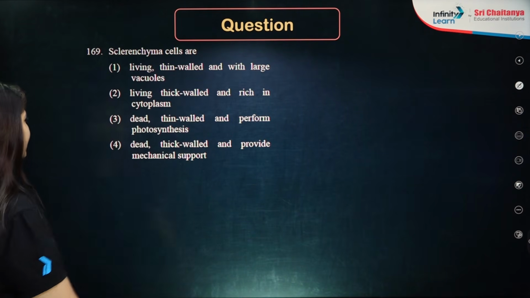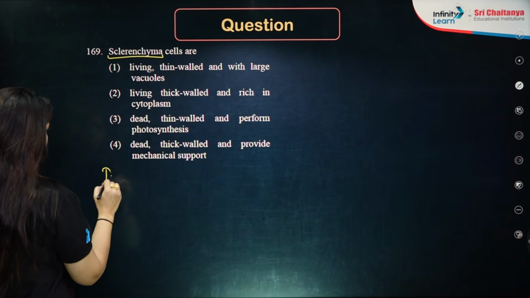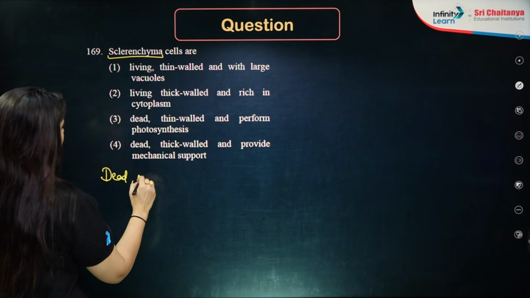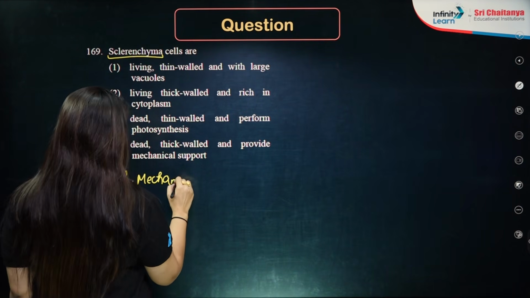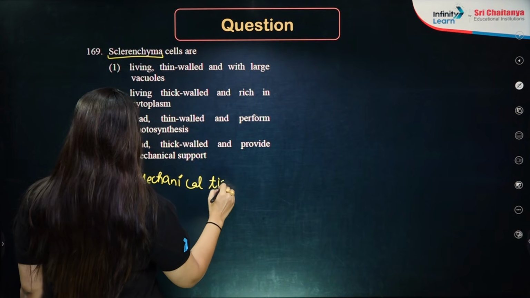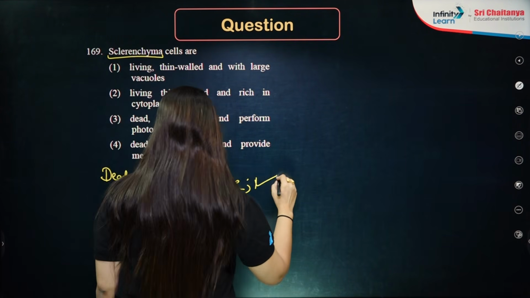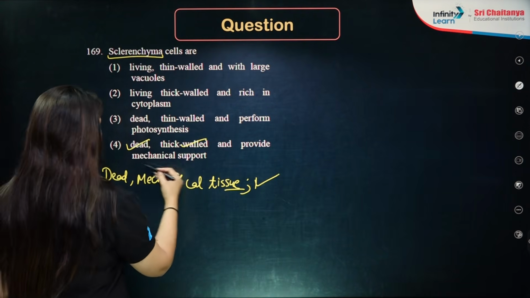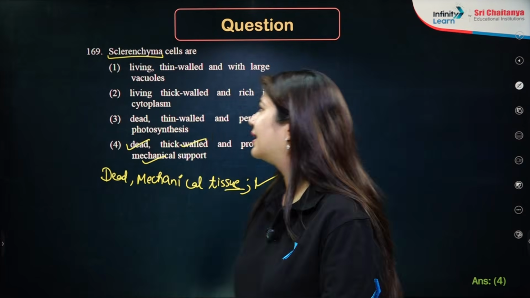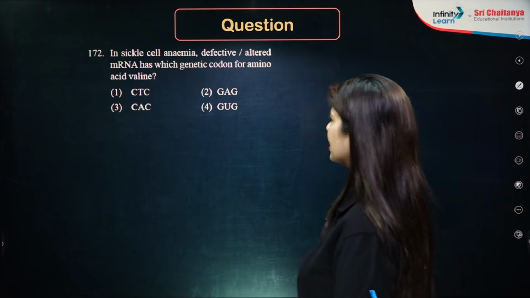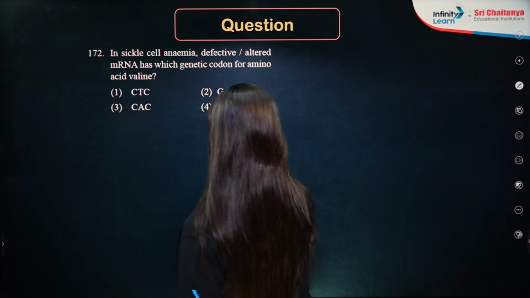Next question is sclerenchyma cells are. Basically these are also called dead mechanical tissue, which provides mechanical strength. So it is dead, thick walled, provides mechanical strength. Answer is option number 4. Next question is, in sickle cell anemia, defective altered mRNA has which genetic code for amino acid valine?